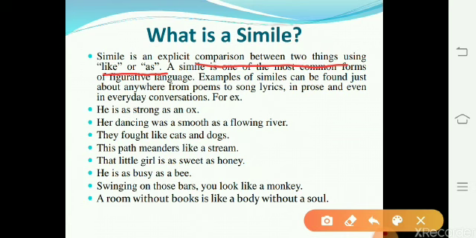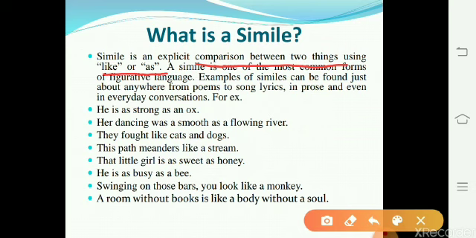He is as strong as an ox. This simile conveys the idea that a person possesses great physical strength like an ox. In the same way, second sentence, her dancing was as smooth as a flowing river. It means that the girl's dancing is effortless, compared to the effortless moving of a river. In the third sentence, they fought like cats and dogs. It conveys the idea of frequent violent arguments between two people.